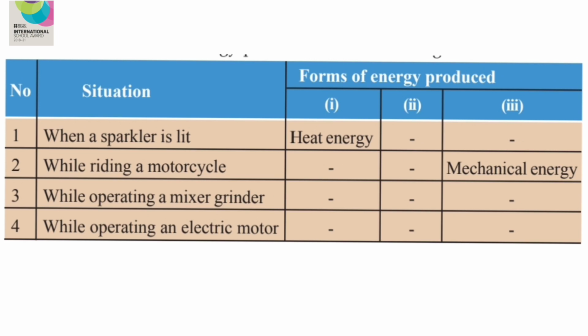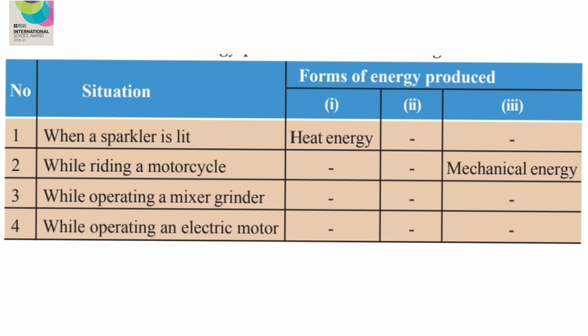And what are the other forms of energy? When a bike moves, sound is there. So sound energy plus one more energy is produced. That is heat energy. Due to continuous use, the bike gets heated. What is the third situation? While operating a mixer grinder, enough sound will be there when a mixer is operating.